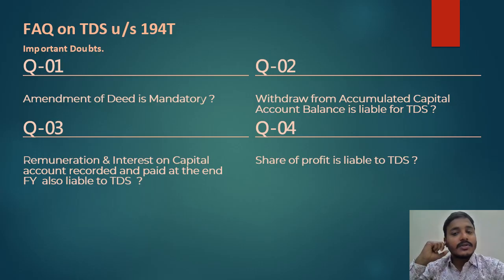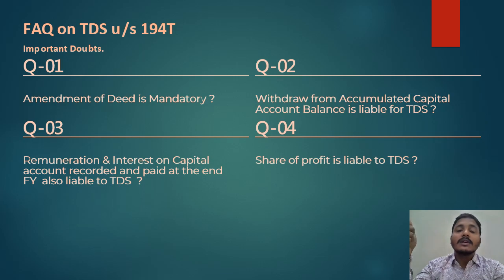Got it? Next question: is withdrawal from the accumulated capital account balance liable for TDS? The answer is, it depends. Let us take an example: your accumulated balance as on 1st April 2025 is rupees 1 lakh, and every month you withdraw, let us assume, 10,000 from it. Any amount withdrawn from that accumulated balance of 1 lakh rupees is not liable for TDS, because in earlier years there was no TDS, and you accumulated the balance from share of profit.